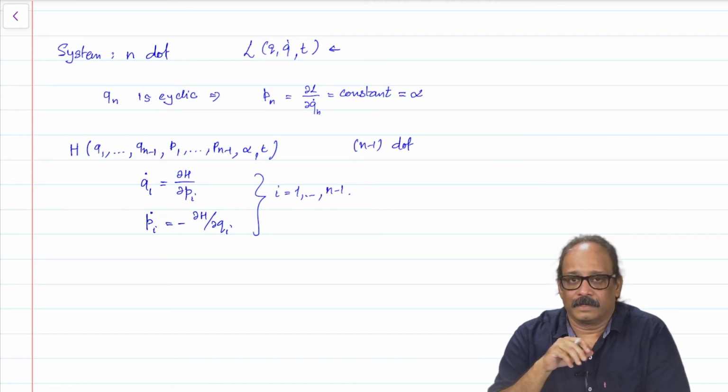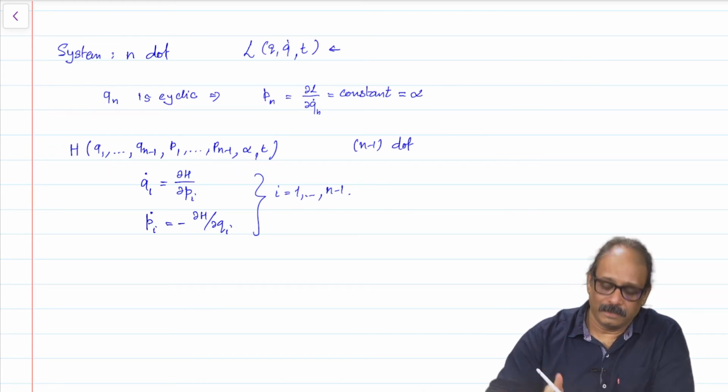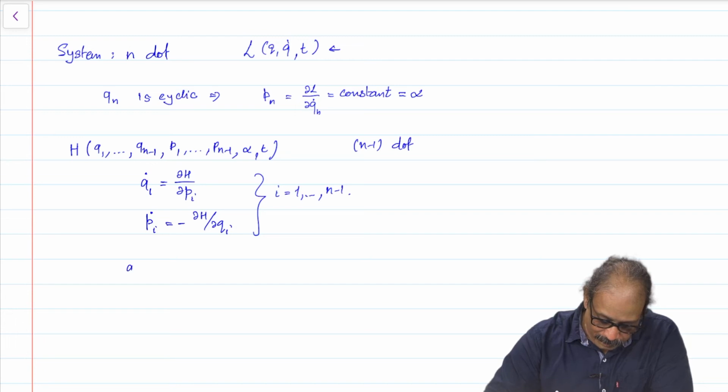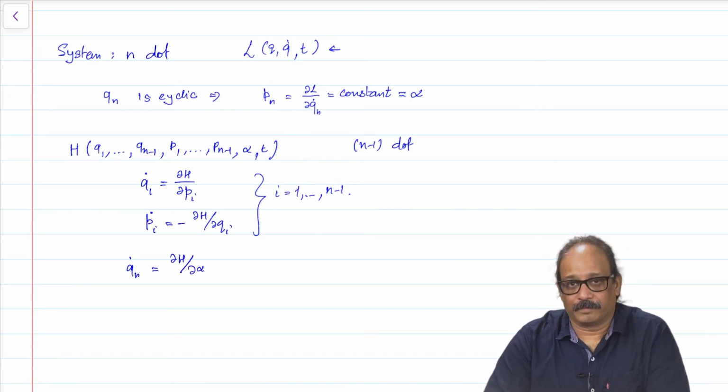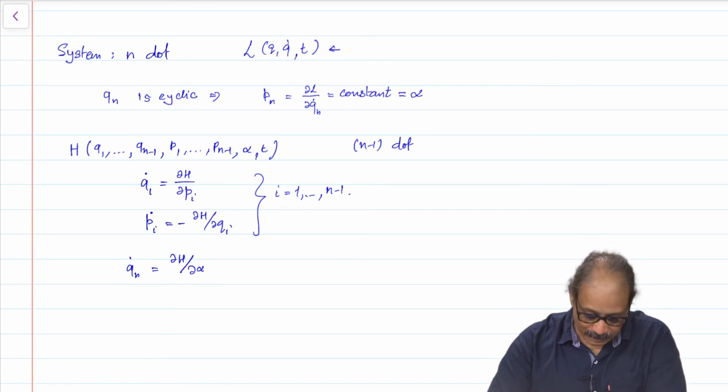What about the last variable? p n is anyway constant. How do I find q n? But you already know q n dot. The q n dot can be obtained by simply taking the partial derivative of H with respect to alpha, and that is it. We need to just solve this for q n.